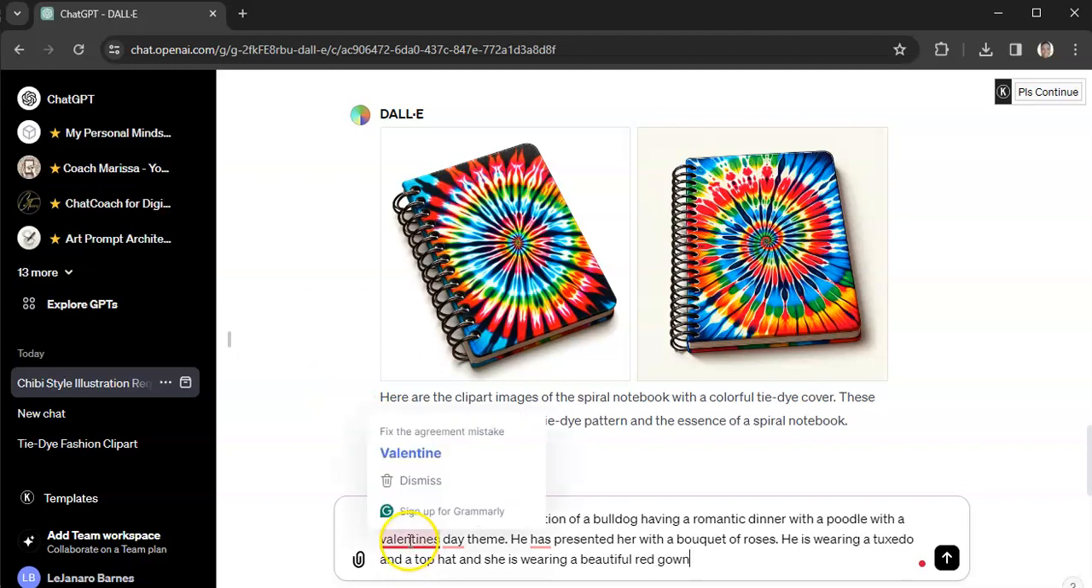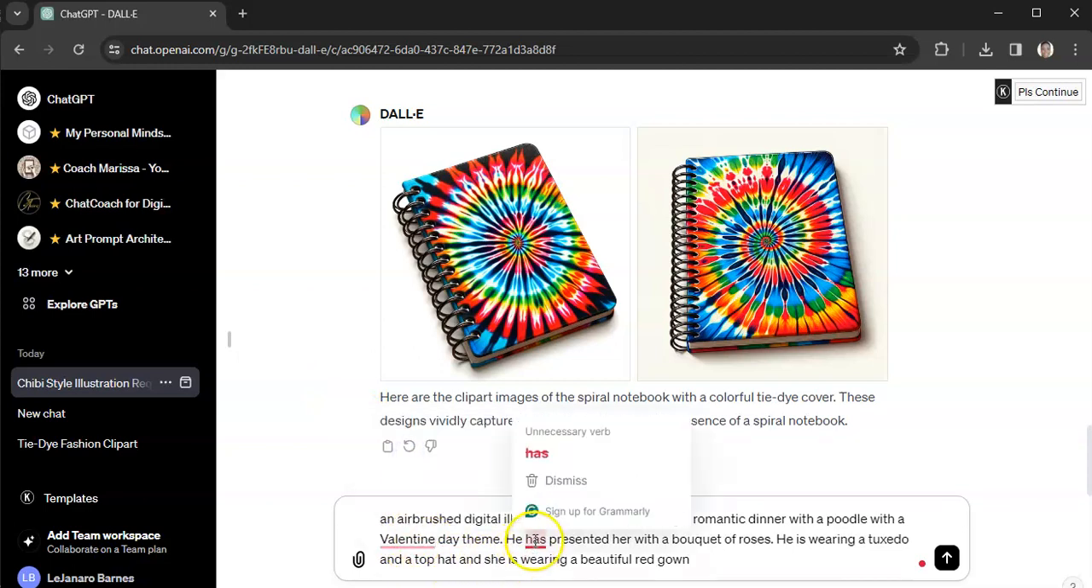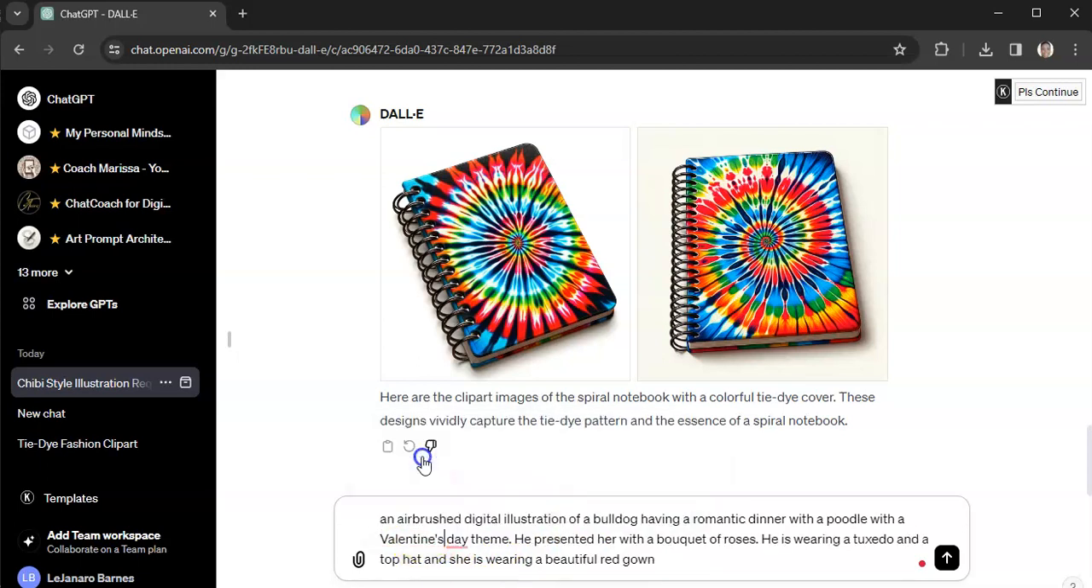My Grammarly is giving me notes. So here's a prompt that I was typing while I was waiting on the images to generate. This is an airbrushed digital illustration of a bulldog having a romantic dinner with a poodle with a Valentine's Day theme. He presented her with a bouquet of roses. He is wearing a tuxedo and a top hat, and she is wearing a beautiful red gown. Let's see what happens.